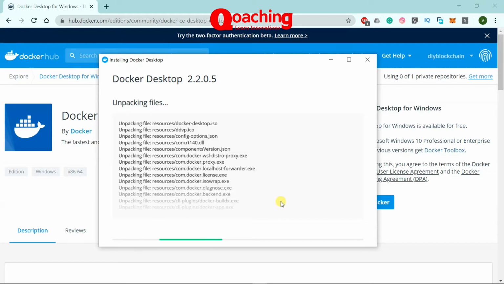As I said, Docker traditionally was designed for the Linux ecosystem, not Windows. So you need to have virtualization enabled on the laptop or desktop that you are going to use for the Docker Windows installation.